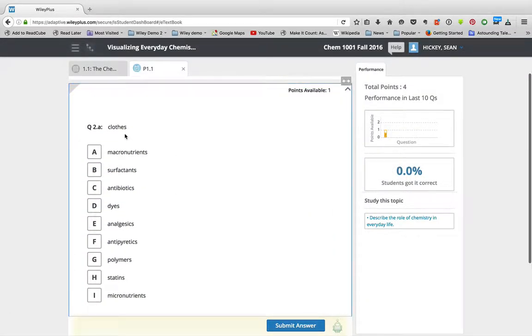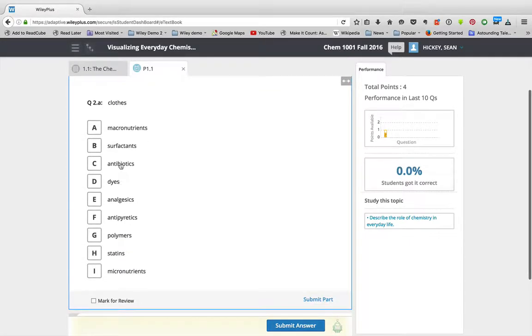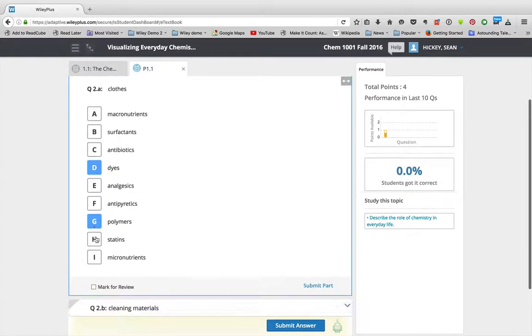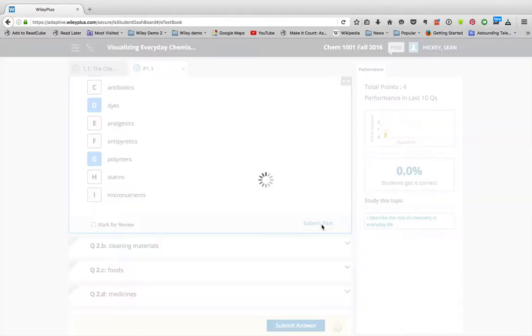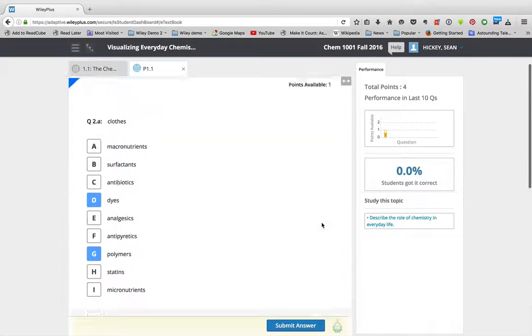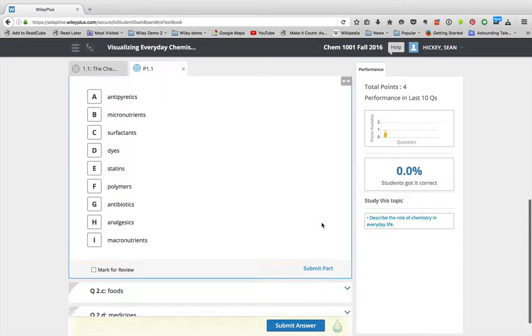What are the things that our clothes are made of? Well, clothes are not made of nutrients. Maybe I think they're made of surfactants, which are cleansing agents, antibiotics, dyes, well, definitely dyes, pain relievers, fever relievers, polymers like polyester, statins, which is a medicine, micronutrients, food. Nope. So I could submit that part, see how I did, or actually I got to do all of them before I see how I did.